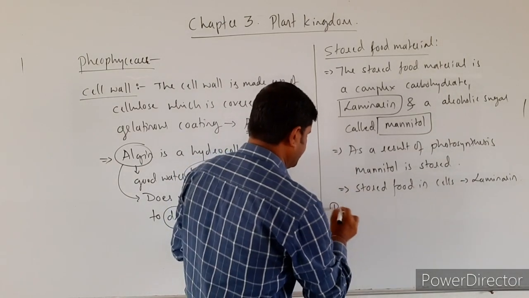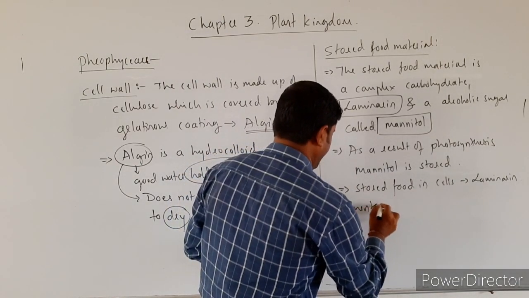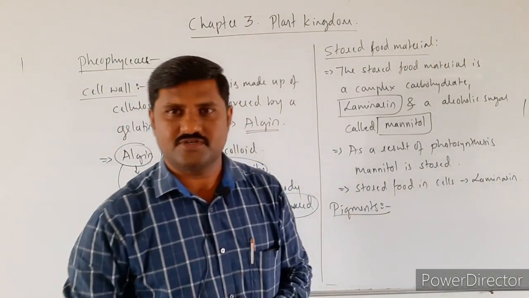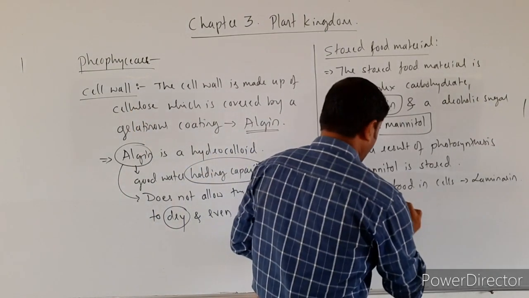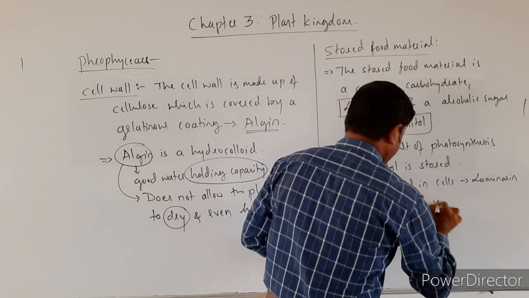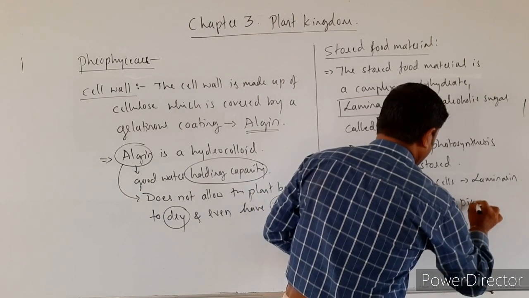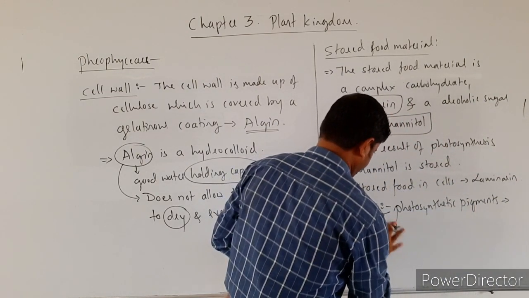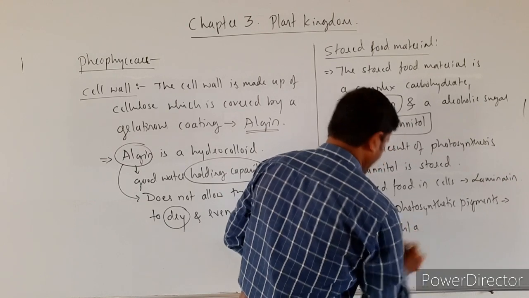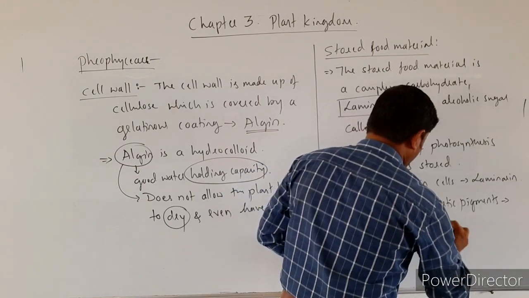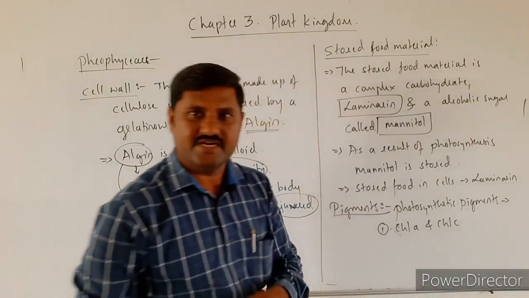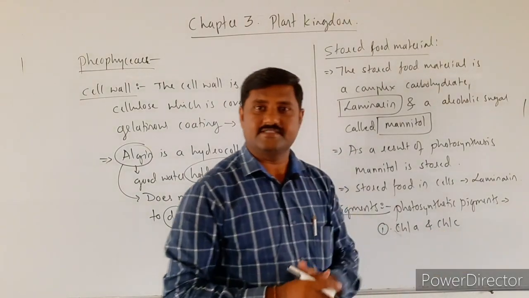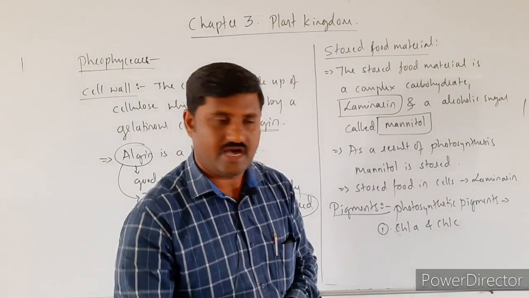What are the pigments present in these algae? Pigments play a very important role. As you know, photosynthetic pigments are there: chlorophyll a is there and chlorophyll c is there, but chlorophyll b is absent.